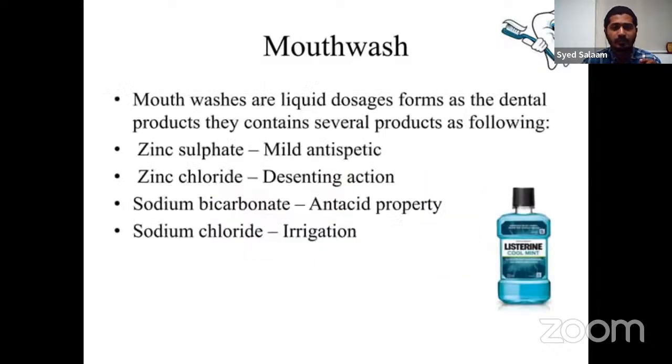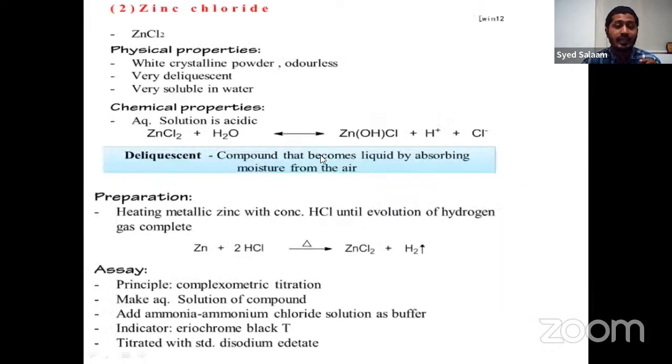Okay, so mouthwashes could be of various forms. Dental products contain several ingredients, like zinc chloride, zinc sulfate, which has a mild antiseptic effect and desensitizing effect, sodium bicarbonate having antiseptic and acid properties, and sodium chloride for irrigation, like water. So you can have a mouthwash having all these ingredients in it. We are taking one of the ingredients, that is zinc chloride.